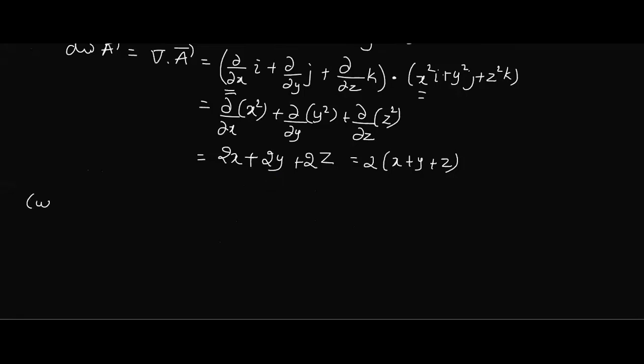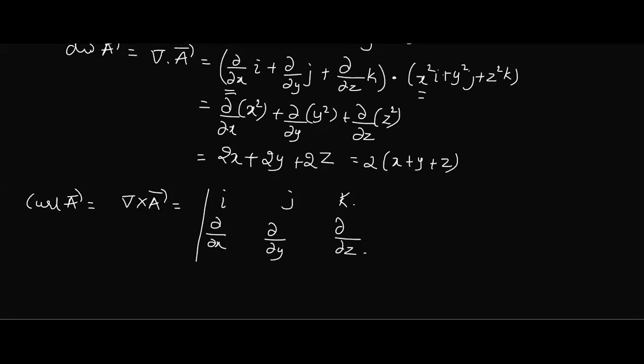Next, they have asked us to find curl of A. Curl means cross product, del cross A. Let us find it. So i, j, k. Next, del is dou by dou x, dou by dou y, dou by dou z.